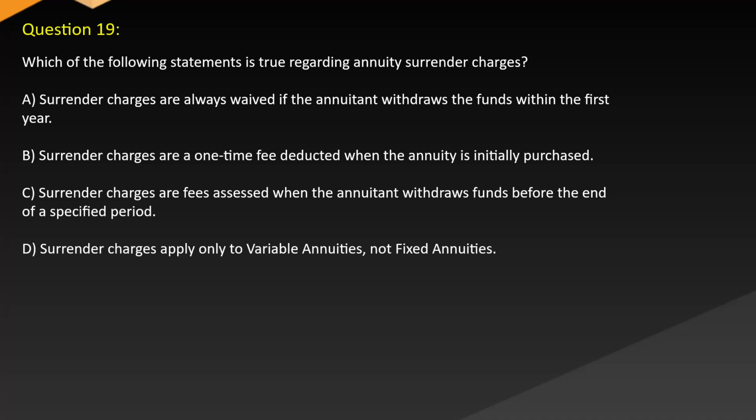Question 19. Which of the following statements is true regarding annuity surrender charges? A. Surrender charges are always waived if the annuitant withdraws the funds within the first year. B. Surrender charges are a one-time fee deducted when the annuity is initially purchased. C. Surrender charges are fees assessed when the annuitant withdraws funds before the end of a specified period. D. Surrender charges apply only to variable annuities, not fixed annuities.